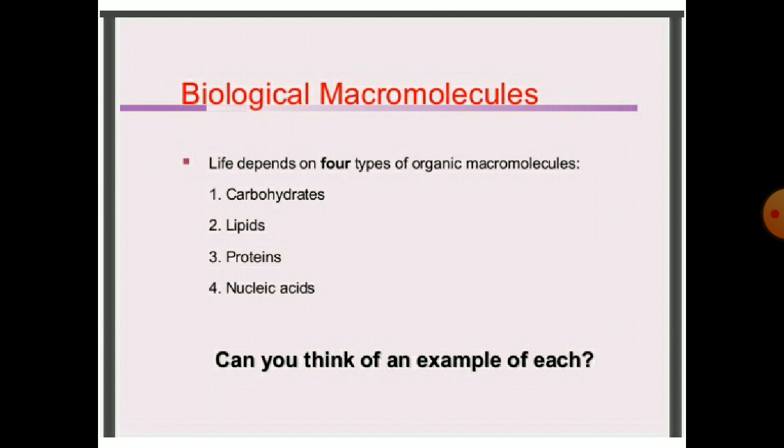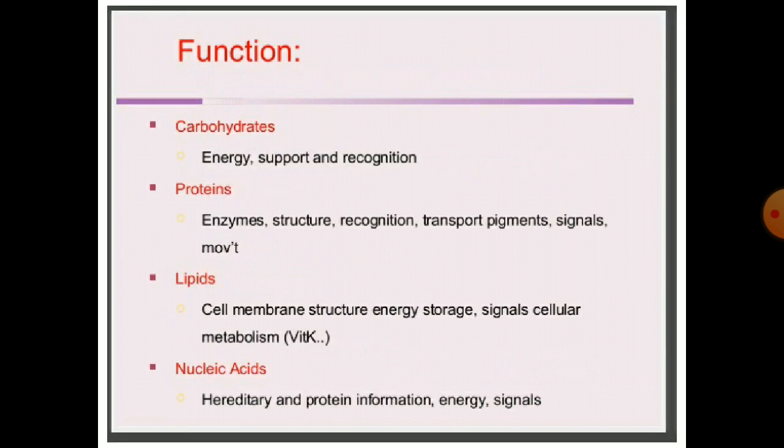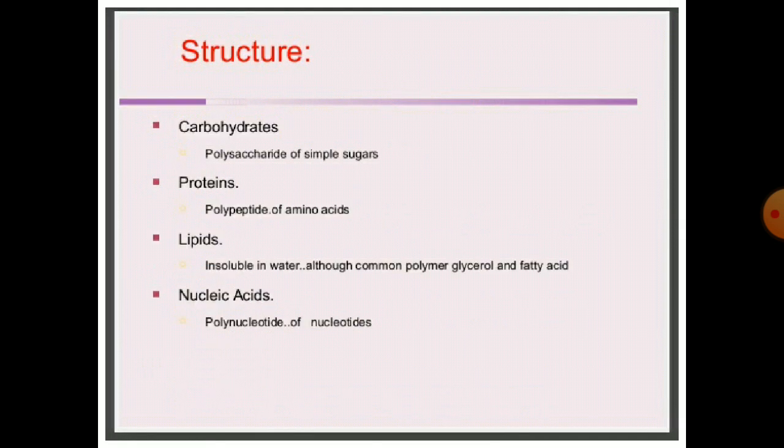Biological macromolecules. Life depends on four types of organic macromolecules. First is carbohydrates, second is lipids, third is proteins, and fourth is nucleic acids. Functions. What is the function of carbohydrates? Carbohydrates provide energy, support and recognition. Proteins function as enzymes, structures, recognition, transport, pigments, signals, movement. Lipids: cell membrane structure, energy storage, signals, cellular metabolism. Nucleic acids: hereditary and protein information, energy and signals.